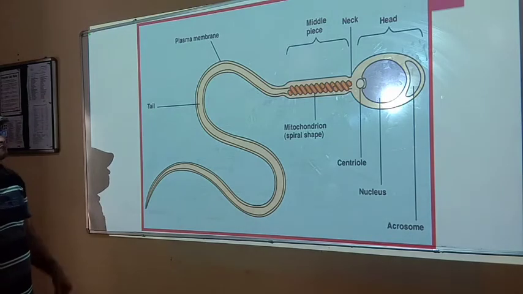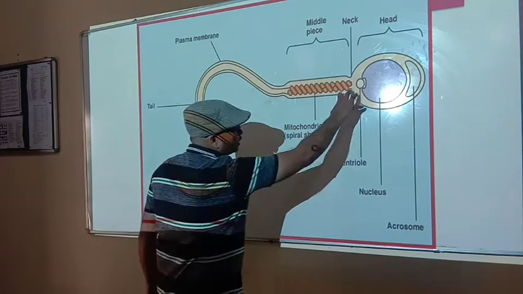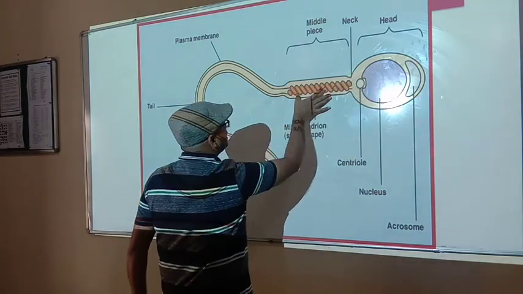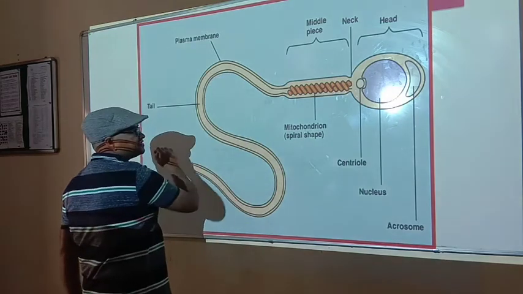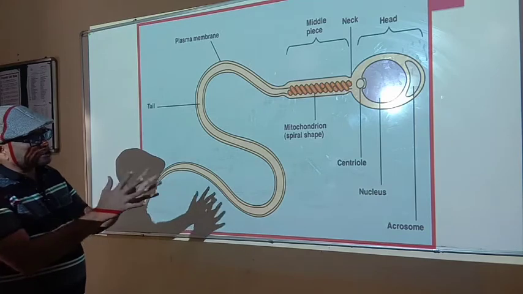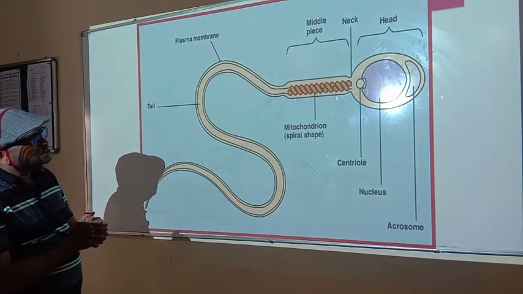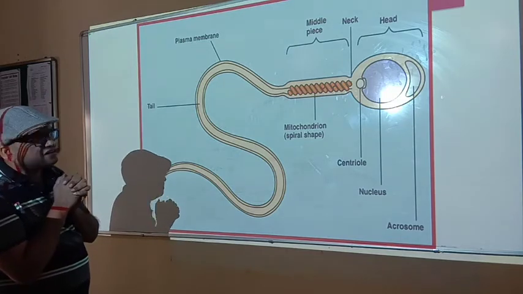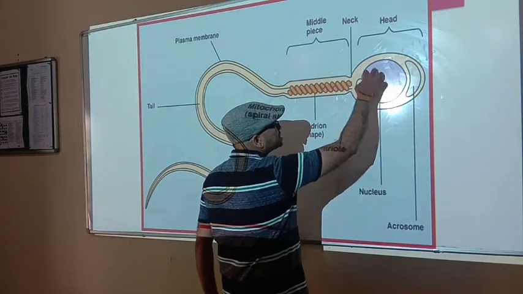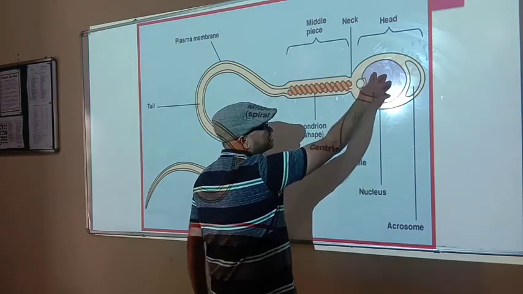Now look at this diagram. It is the sperm, with the main body or head region. This is the neck region, the middle piece, and this is the tail region. A sperm is specific in structure on the basis of certain characteristics. Firstly, the nucleus of the sperm is prominent. It is comparatively larger than in other cells.